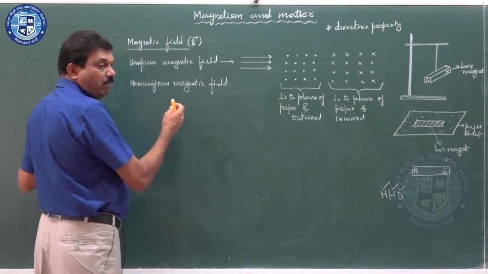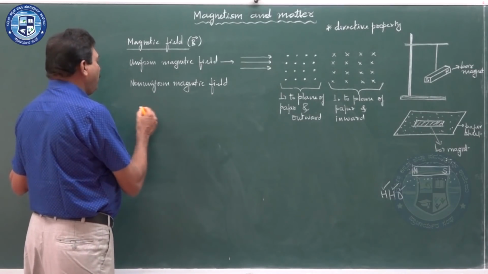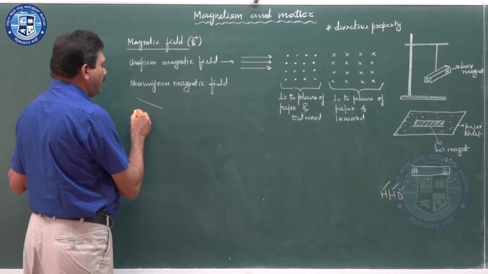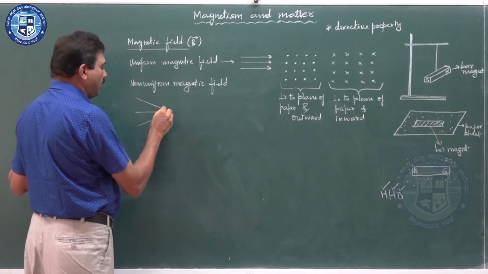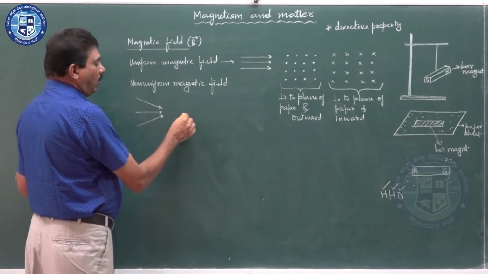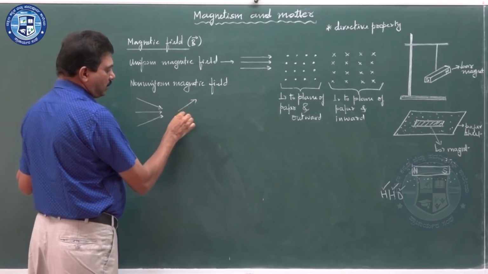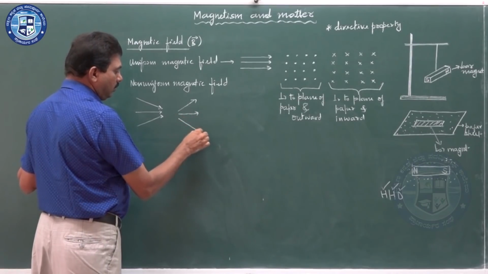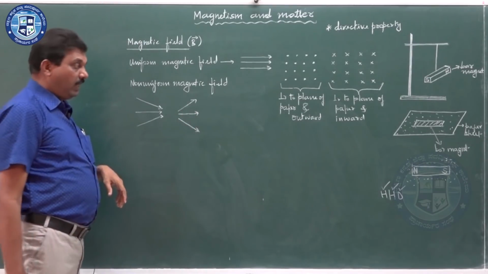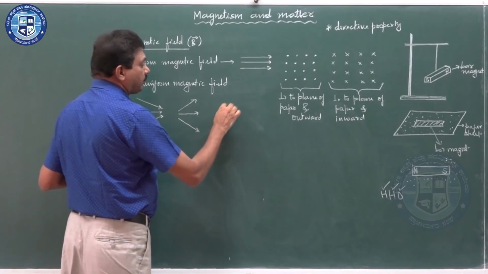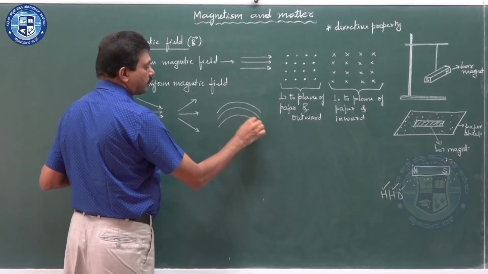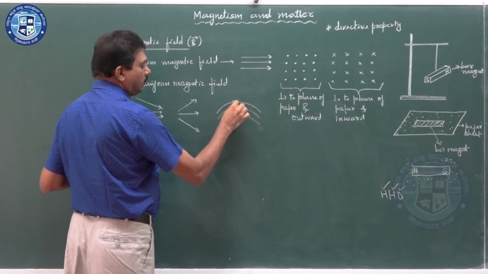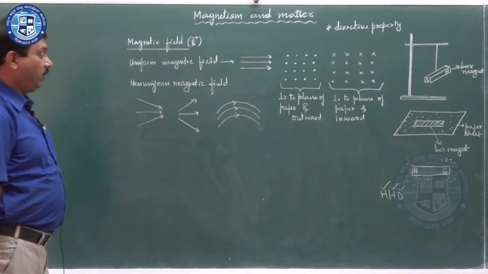Okay. Non-uniform magnetic field can be represented by converging magnetic field lines like this, or by diverging magnetic field lines, or by curved magnetic field lines.